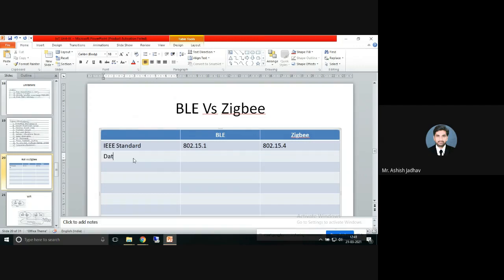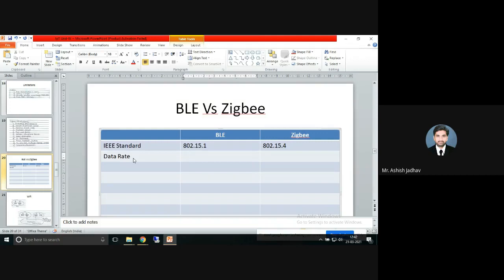The next, what I can suggest here is data rate. Very important. Data rate. Instead of writing low and high, I would suggest we write the specific data rate.